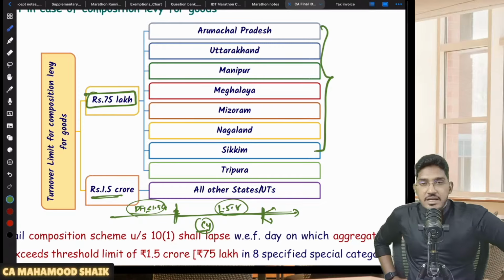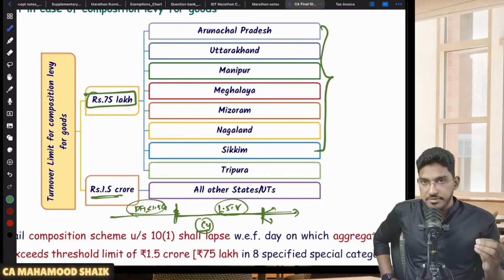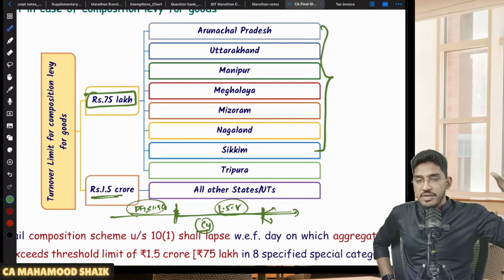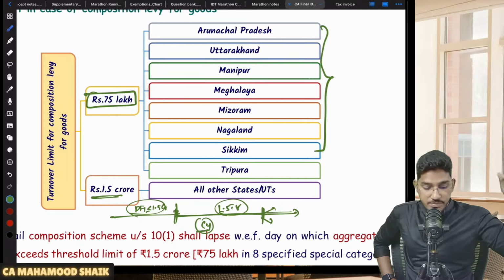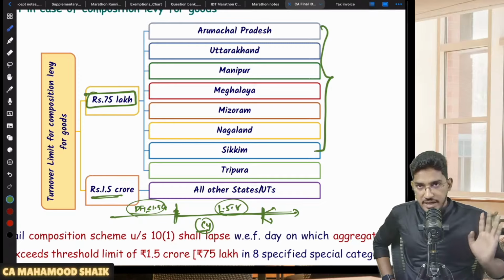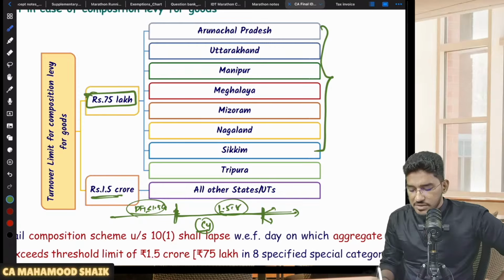So some special category states came forward and said, no, we don't want a 1.5 crore limit for composition levy. A 75 lakh rupees limit will be enough. That means if a registered person's aggregate turnover in the preceding financial year does not exceed 75 lakh rupees, then in the current year they become eligible for composition levy up to an amount of 75 lakh.